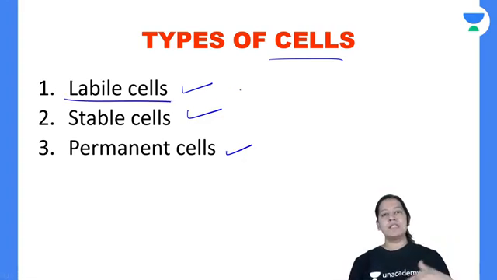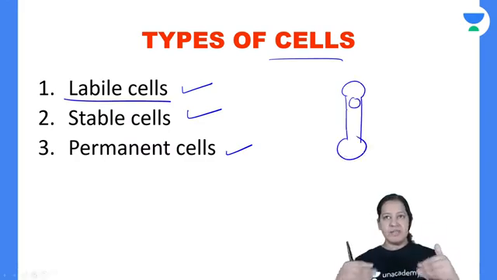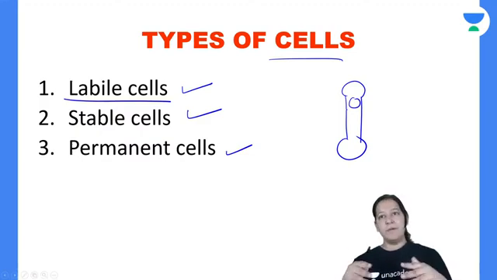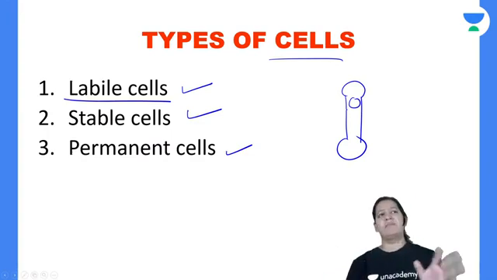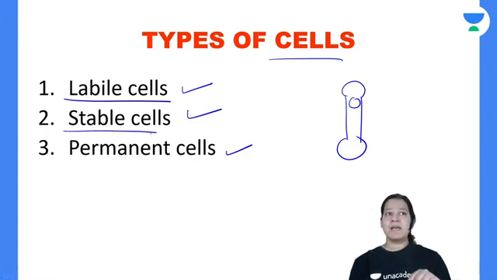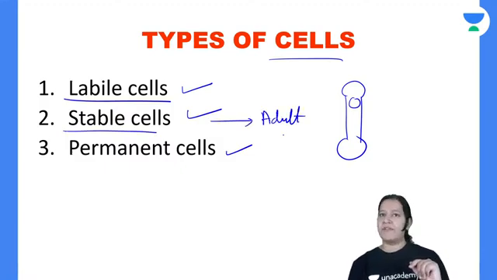Labile cells are those cells which continuously divide. The cells of our mucosa, the hematopoietic stem cells of the bone marrow, which continuously form RBC, WBC, platelets, the cells of the intestinal lining, the cells of the skin. They continuously divide; they do mitosis, they do cell division. That is labile cells.